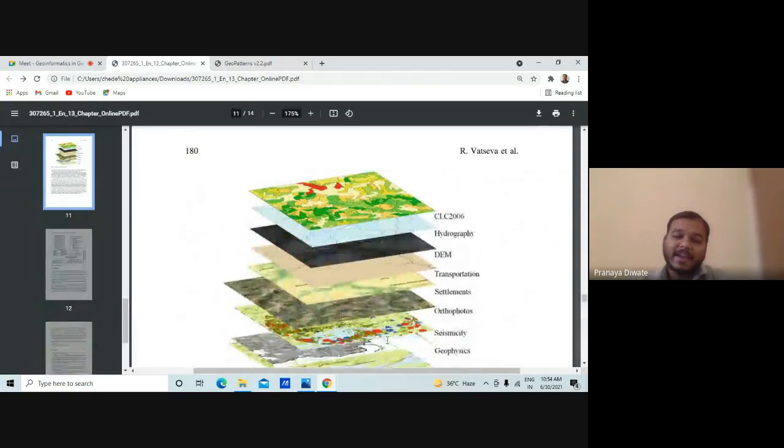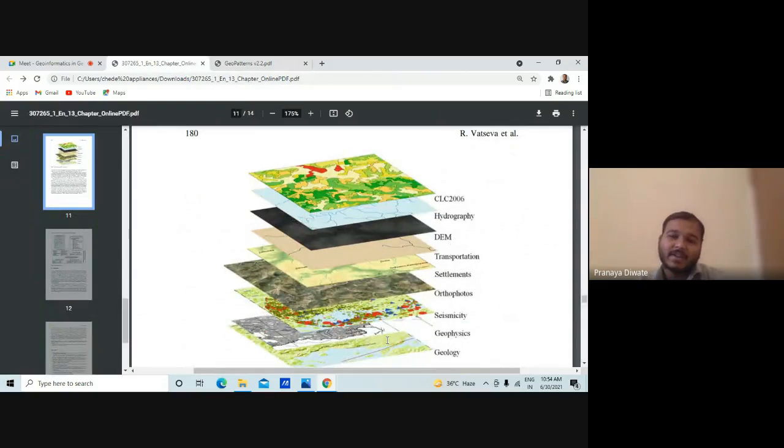This is the kind of layers you have to form for earthquake hazard, or seismic hazard analysis. These different layers we form in a seismic hazard analysis: one, two, three, four, five, six, seven. What we can say is that four to six layers you have to form.